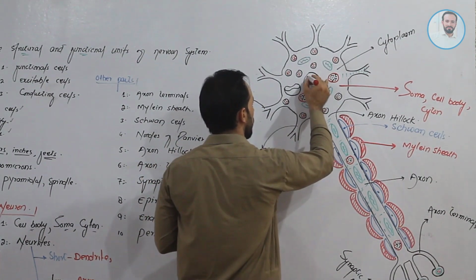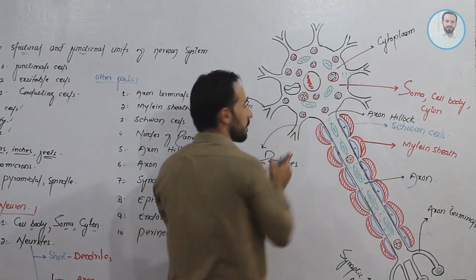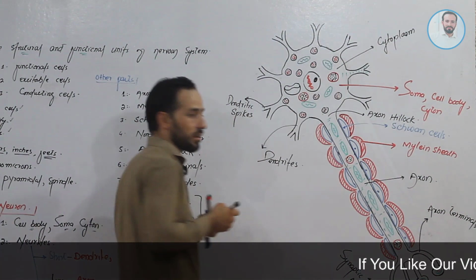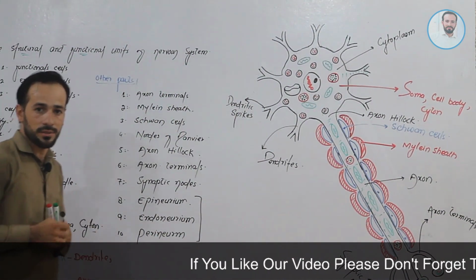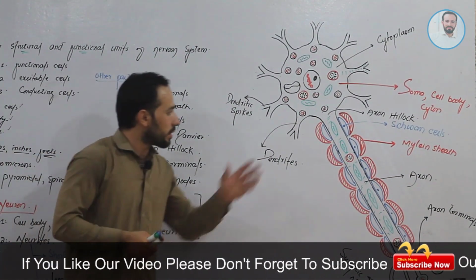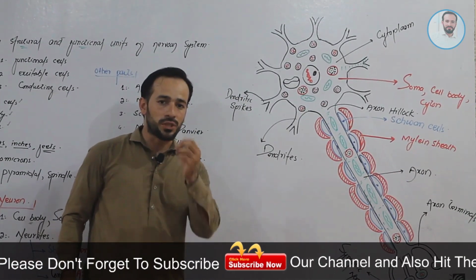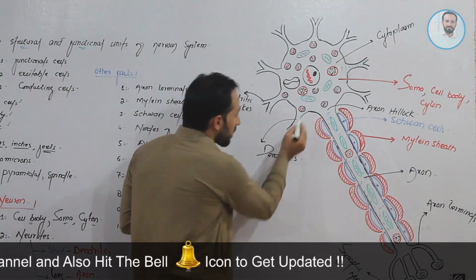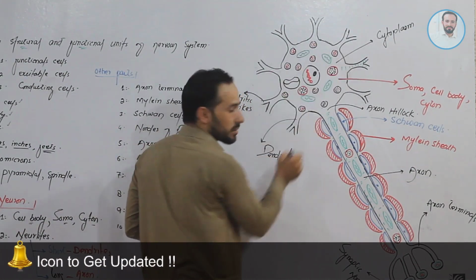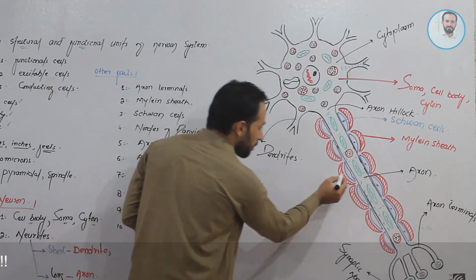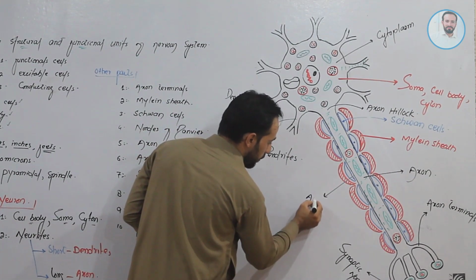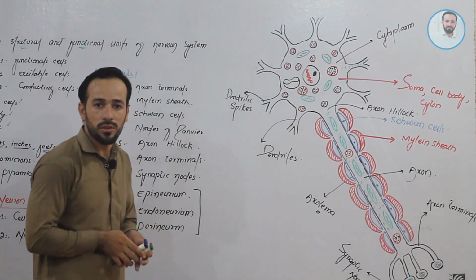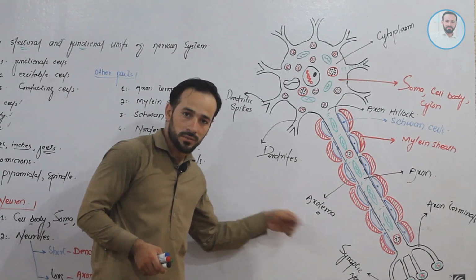Inside the nucleus we have the DNA, and with the DNA we have a very big nucleolus also. I will talk about them later. So these were the special parts which everyone should know about the neuron. And this black color that you can see is the membrane. This membrane is called the axolemma. Inshallah, I will talk about it further.